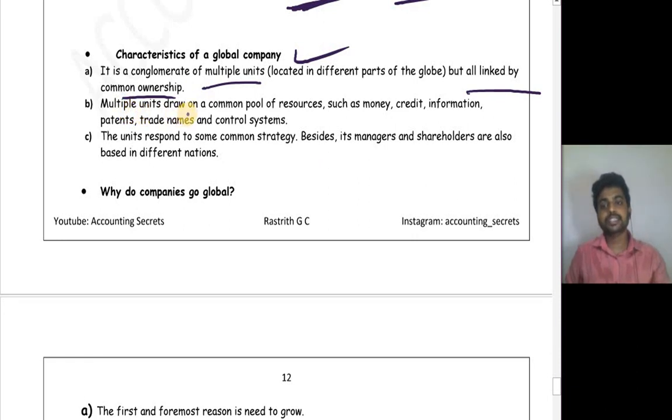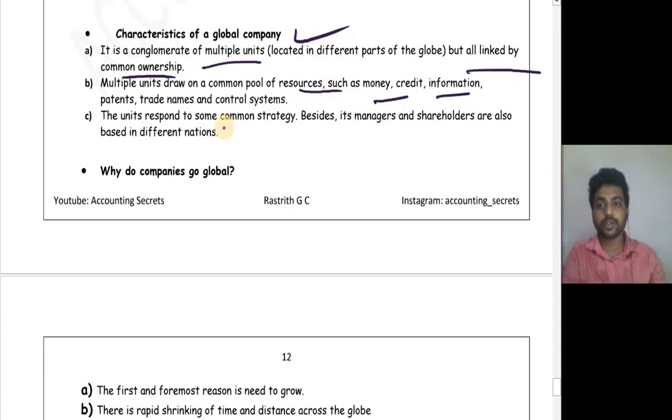Multiple units draw on a common pool of resources such as money, credit, information, patents, trade names and control systems. So there will be a common center for all these activities, financing activities, strategic activities, etc. The units respond to the common strategy. That is, there will be some common strategy for the whole organization throughout the world, and usually units follow the same. That is the head office's strategy.